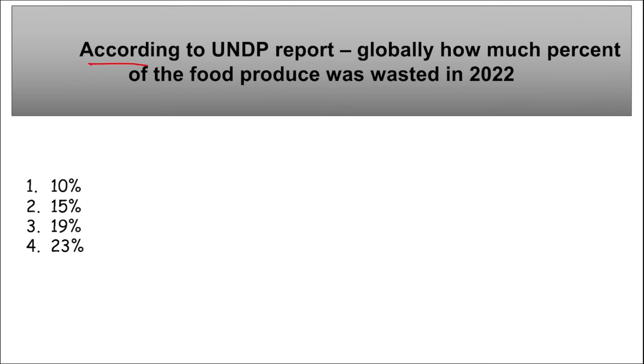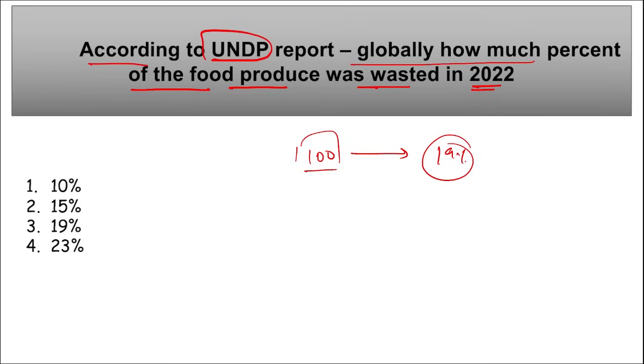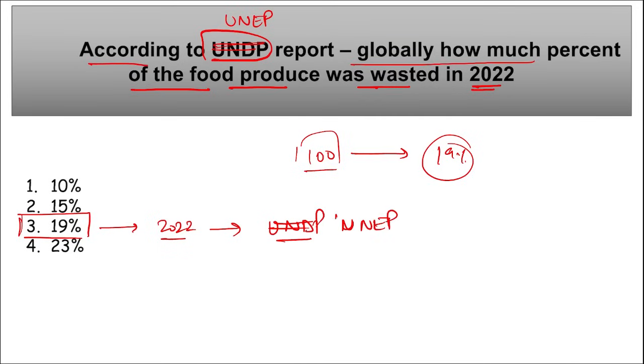Next, according to the UNDP, United Nations Development Programme report, globally how much percent of the food produced was wasted in 2022? So if 100 of the total food was produced, out of this 100, a total of 19%, that is 19 food was wasted in 2022. This data was released by United Nations Development Programme, right? Oh, I correct, this is not UNDP, it is UNEP, United Nations Environment Programme. This data was released by UNEP. The headquarters of UNEP is in Nairobi, Kenya.